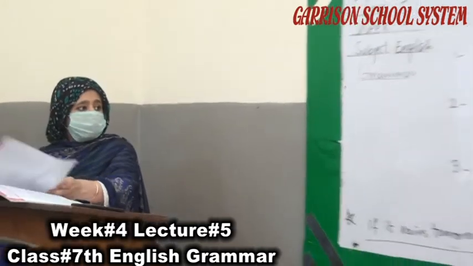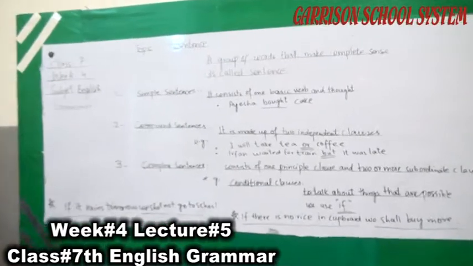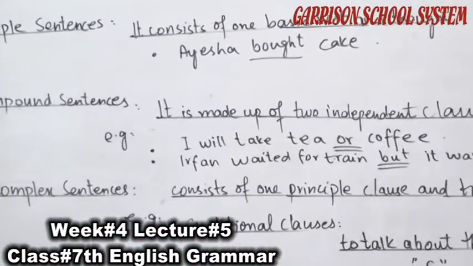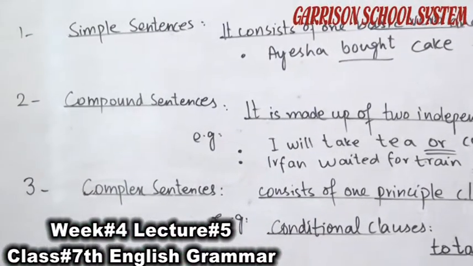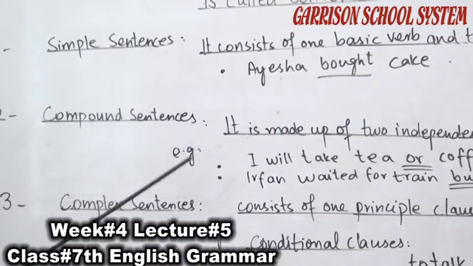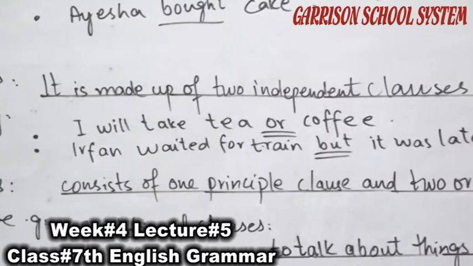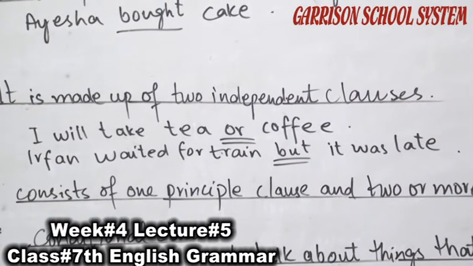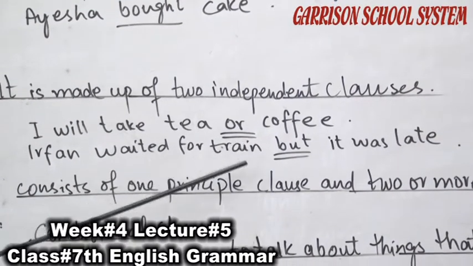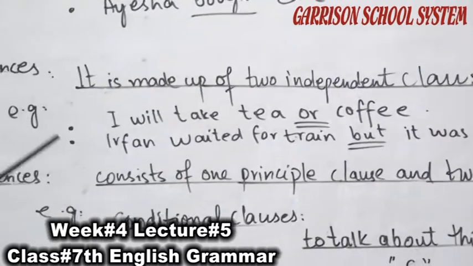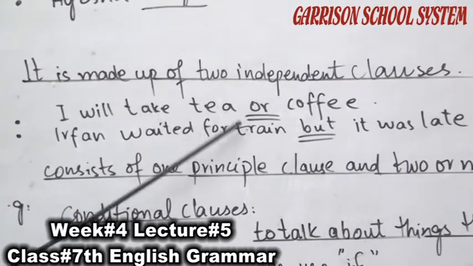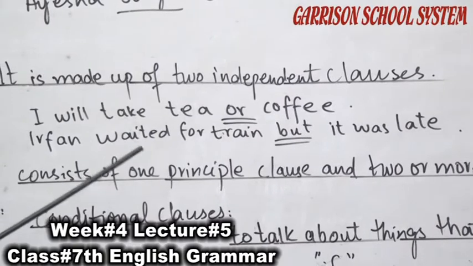So coming to our next type of sentence, that is the compound sentences. What are compound sentences? Compound sentences refer to a sentence made up of two independent clauses. That means two sentences are joined together with the help of a conjunction. Look at the example given to you. I will take tea or coffee. I will take tea or I will take coffee.